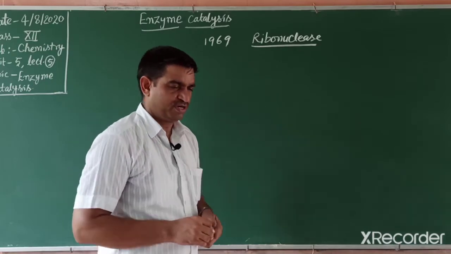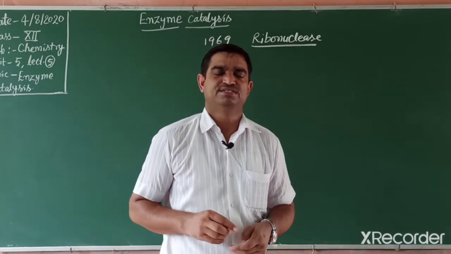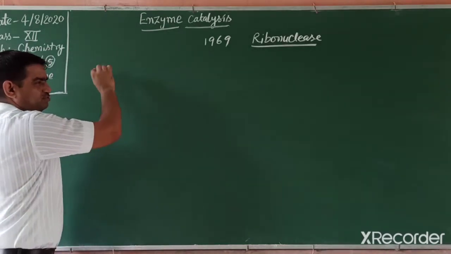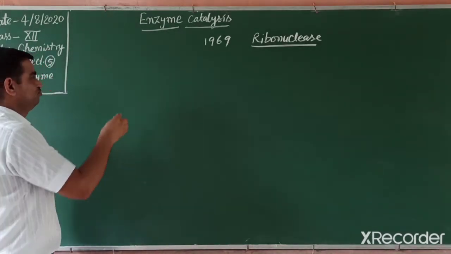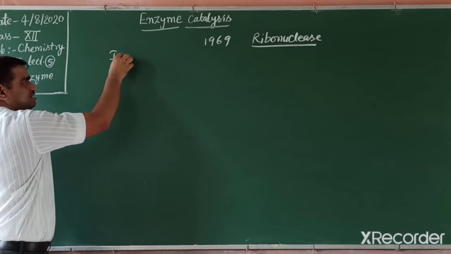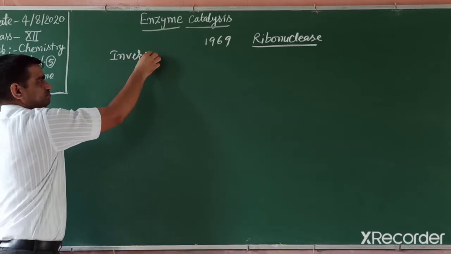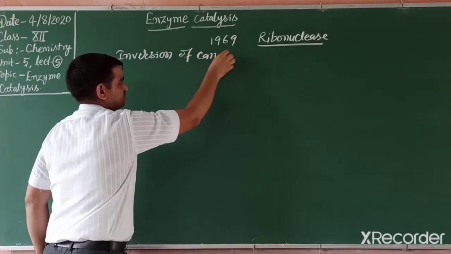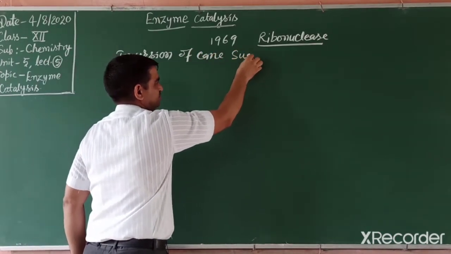So, how do they work and what are the examples? We write one example, students, you know, the inversion of cane sugar.